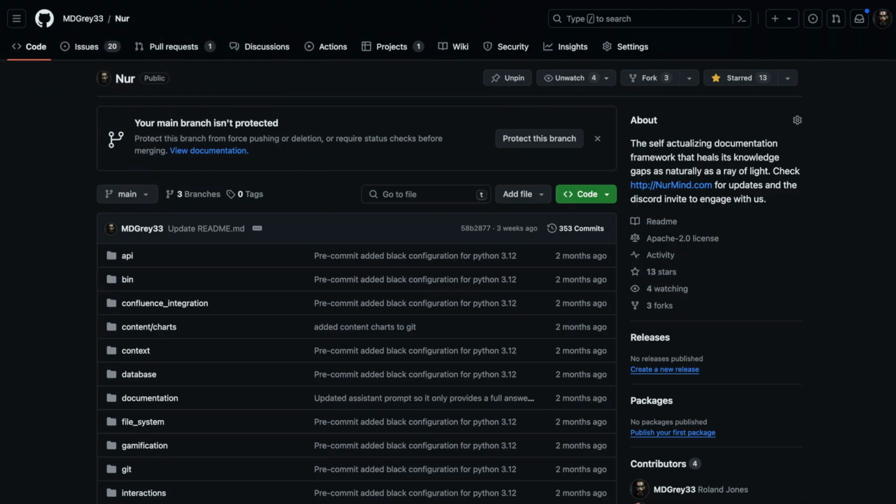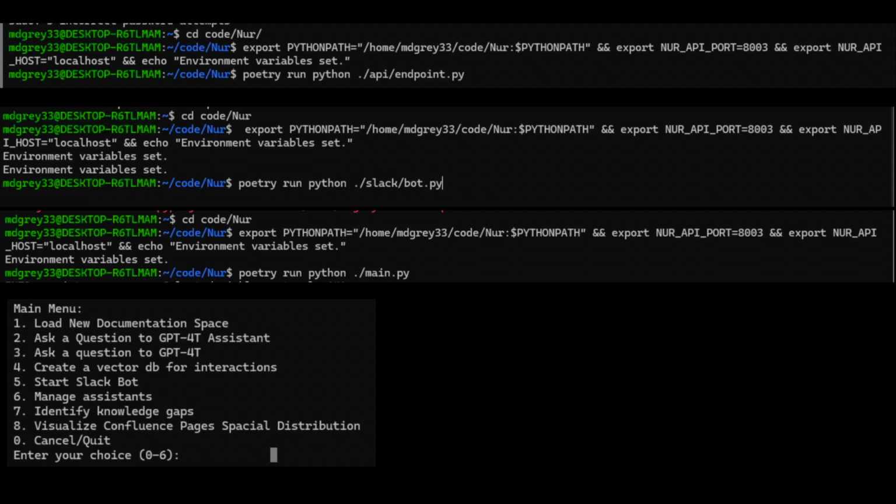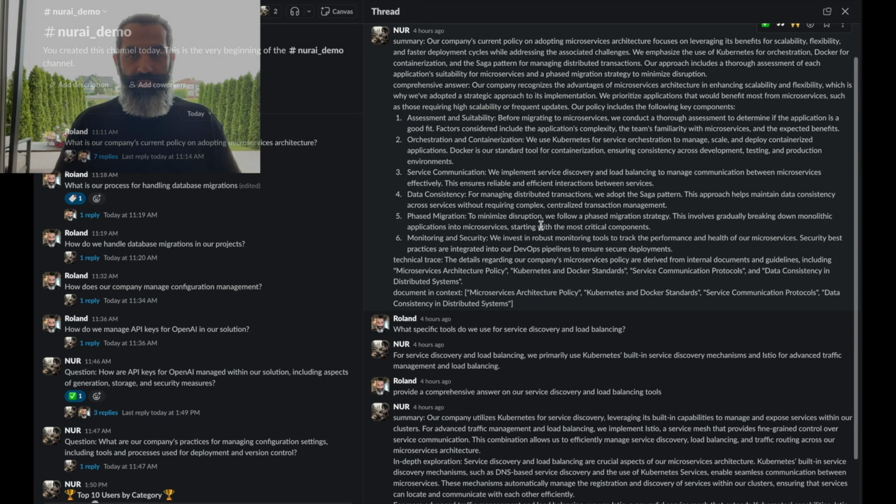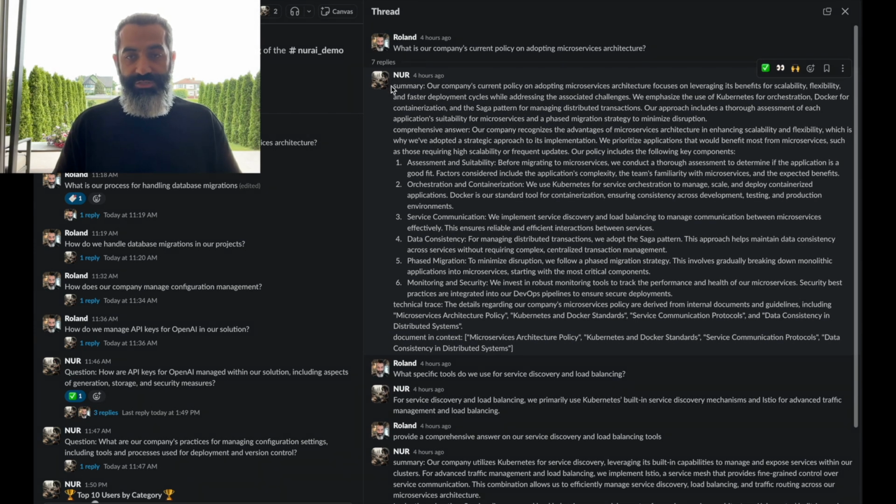It's a solution that is open source. After cloning the repository, what you need to do is start 3 simple scripts. You can use the management console to load documentation from your documentation source. The Slack application will start listening on the channels that you invite the bot to in your chat application. It will receive your users' questions.